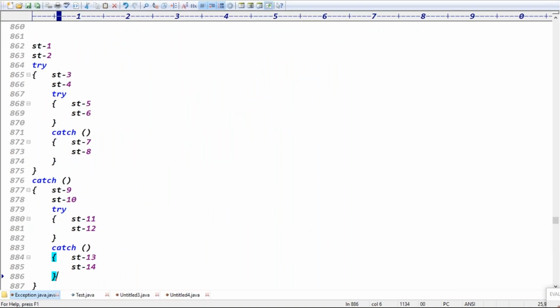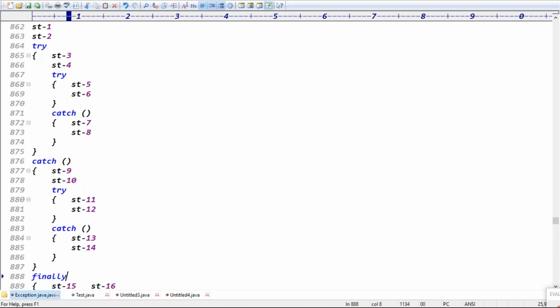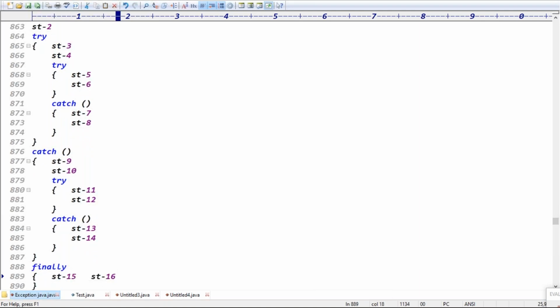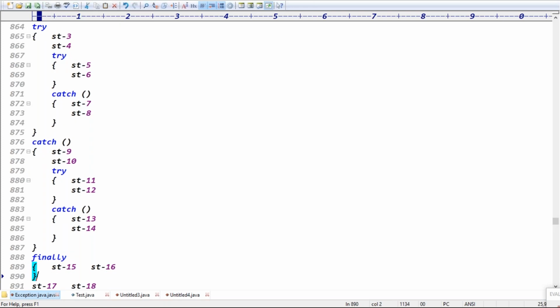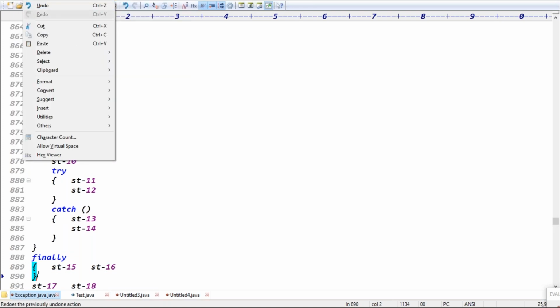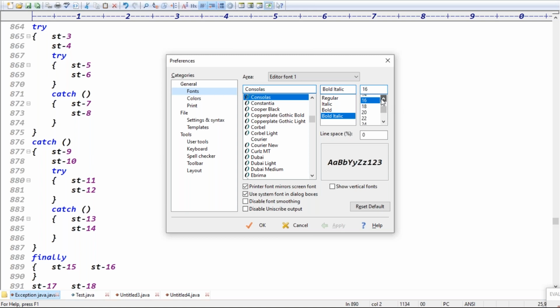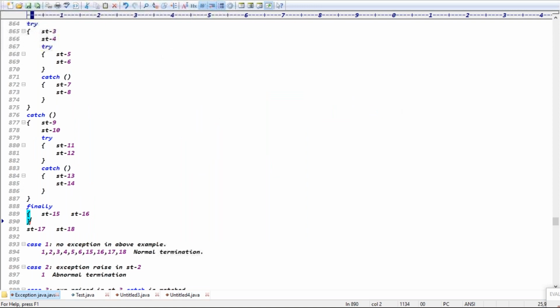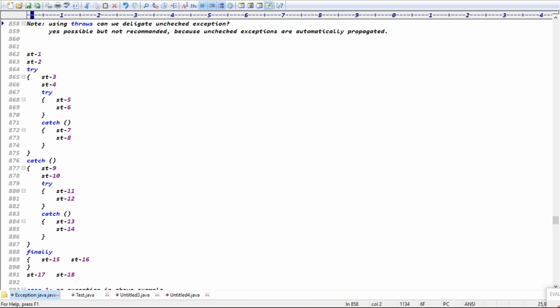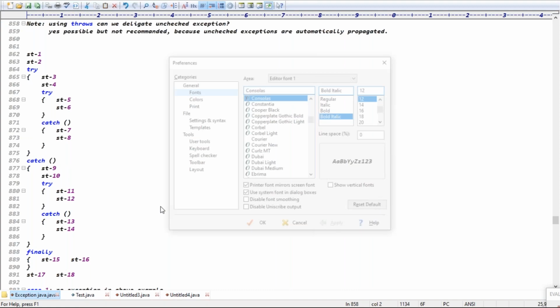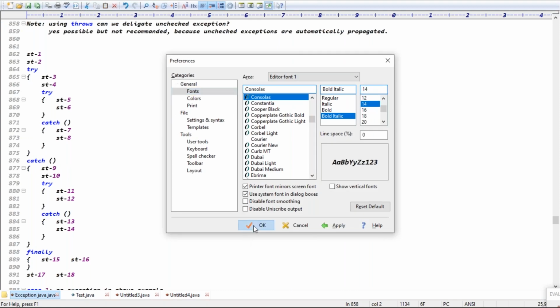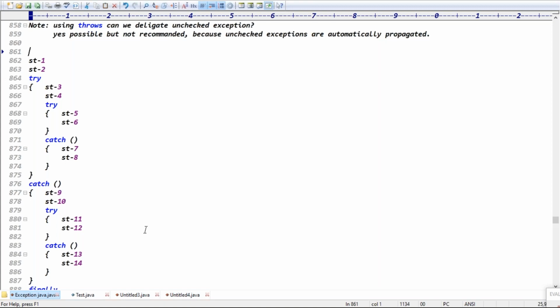Statements 1, 2, 3, 4, 5, 6, 7, 8, 9, 10, 11, 12, 15, 16, 17, 18 are there. Guys, total how many statements are there? Let me reduce the font size. Yeah, 18 statements are there.